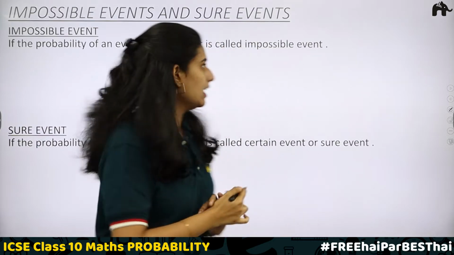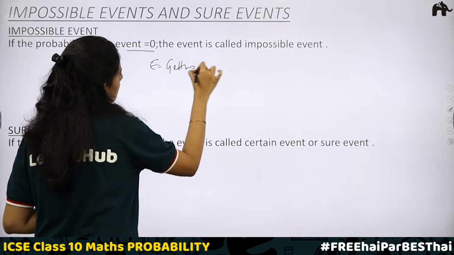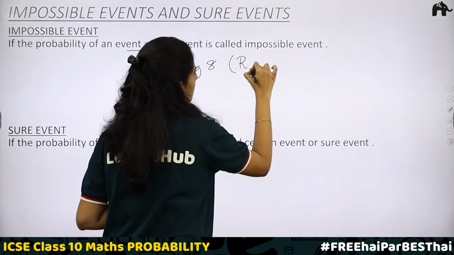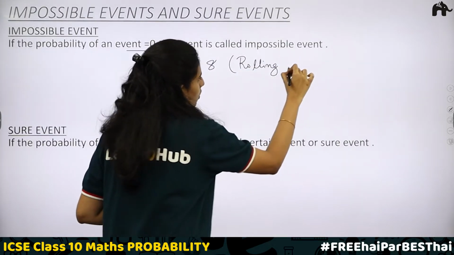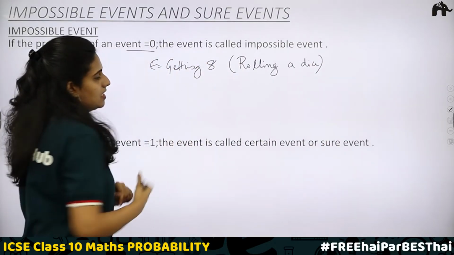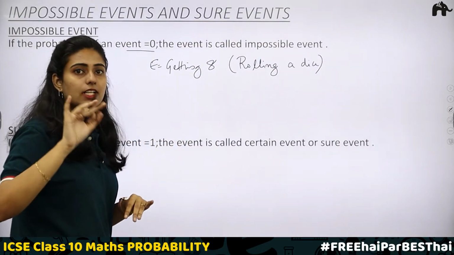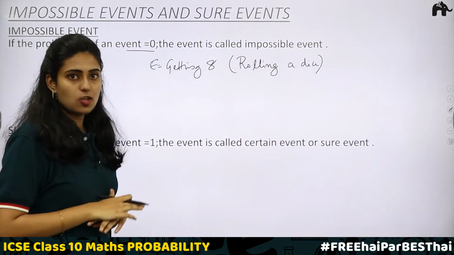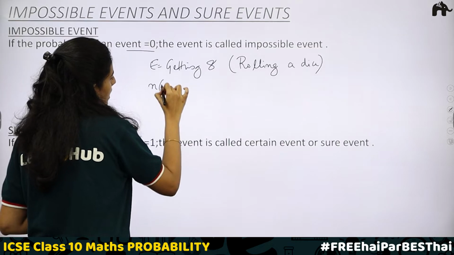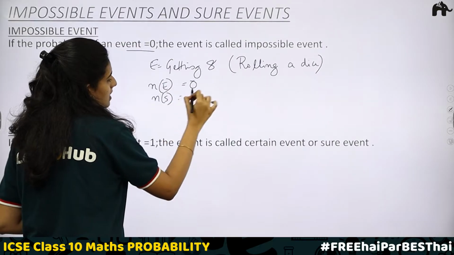Rolling a die and I am asking you, the event is getting 8. You have to get 8 when a die is thrown or rolled. In that case, rolling a dice and getting 8, is it possible? You have only 6 digits on the dice: 1, 2, 3, 4, 5, 6. Getting 8 is not possible, which means it is an impossible event, and therefore the number of outcomes favorable to the event is equal to 0.